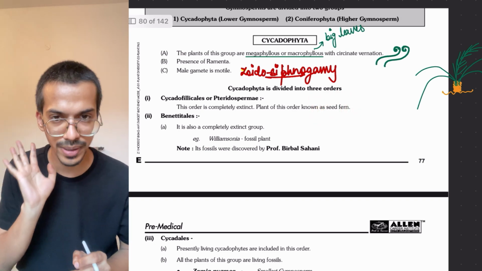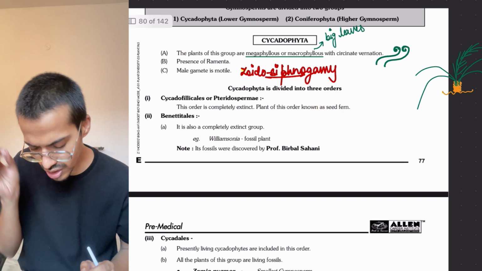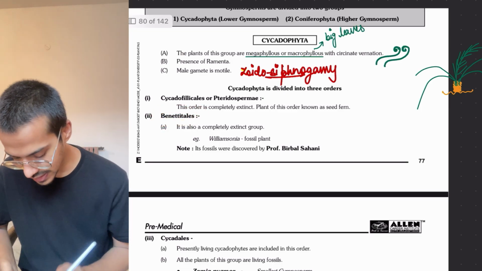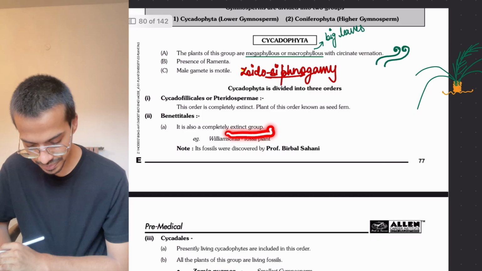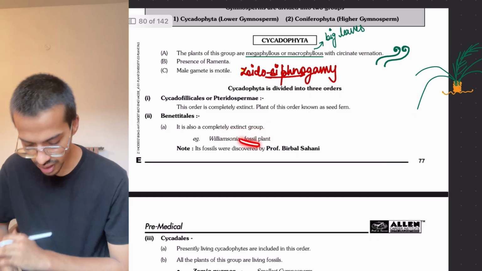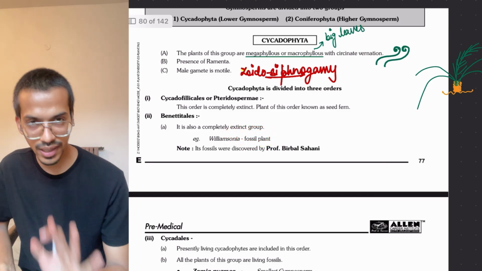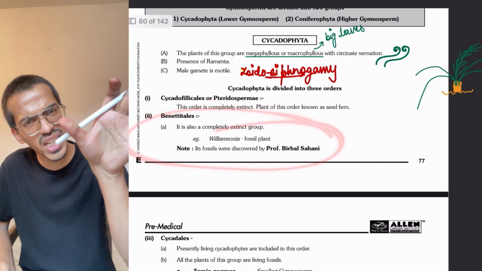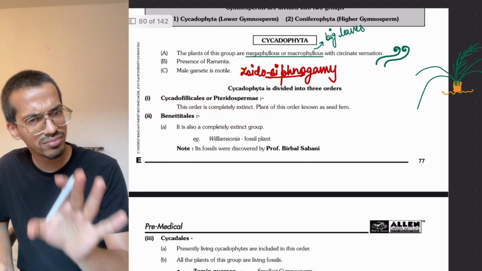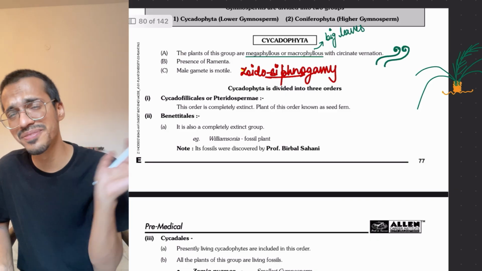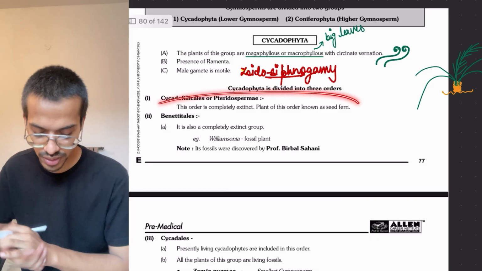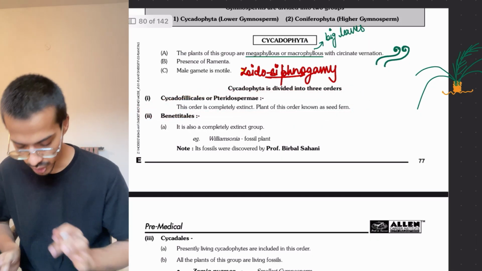Just remember it in the mind that something is there. Then bennettitales. These are also extinct, and their fossils are found. Okay, that's enough. So these two are there. You might not study this anywhere else in your 11th and 12th, and the seed ferns will come to you later.